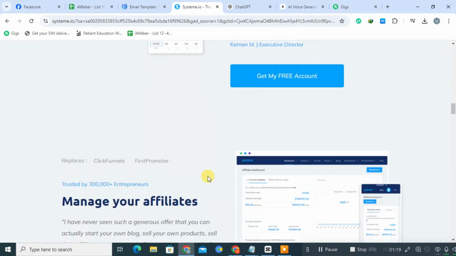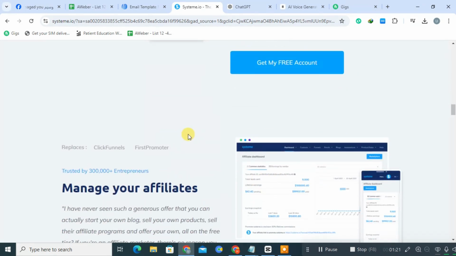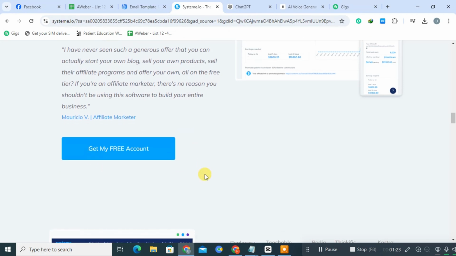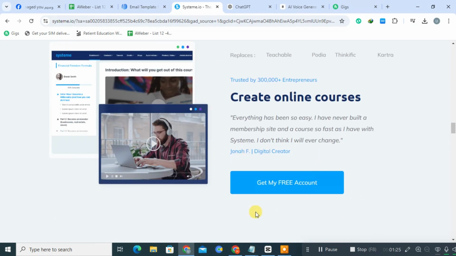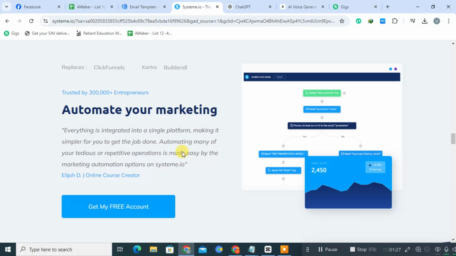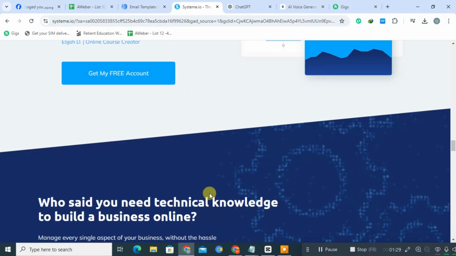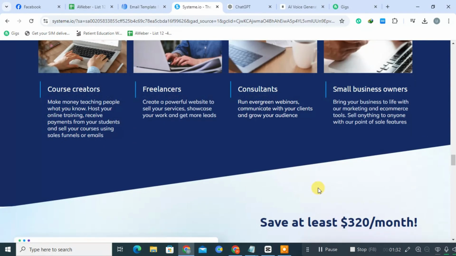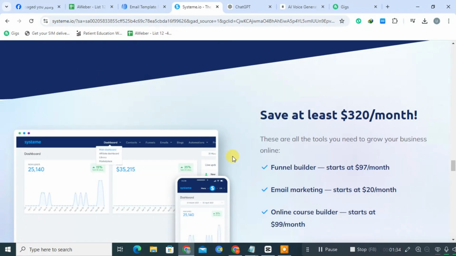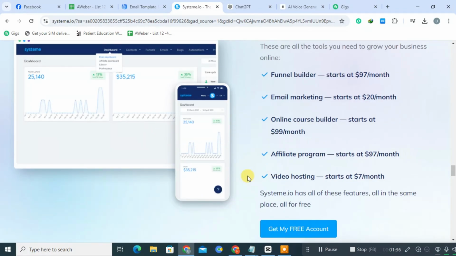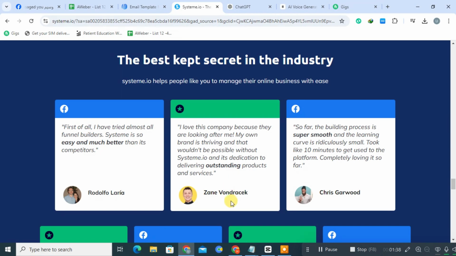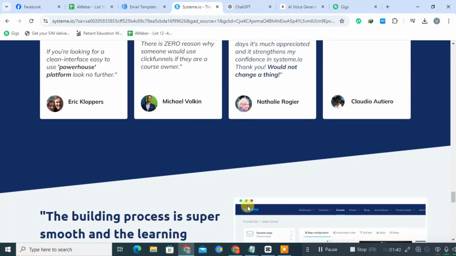Systema.io offers features for creating and selling online courses, making it a great option for educators and content creators. The platform includes tools for managing affiliate programs, allowing users to incentivize others to promote their products. Systema.io also integrates with various third-party services, though its options may be more limited compared to AWeber.